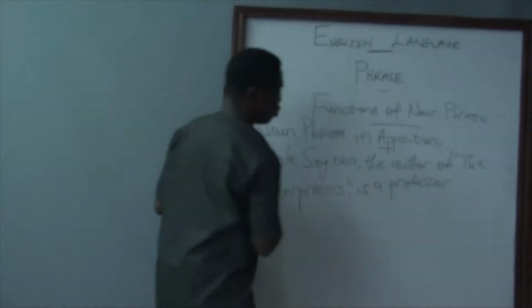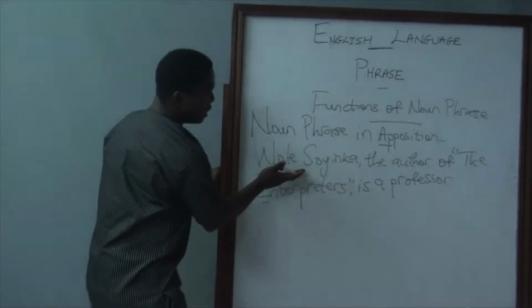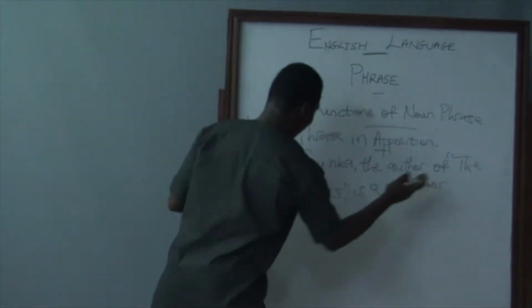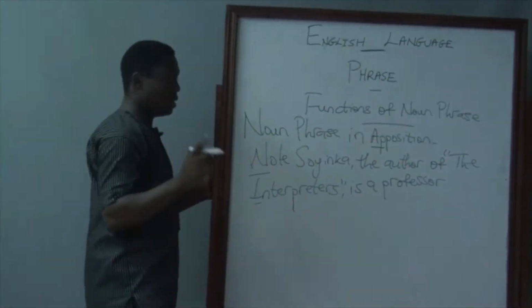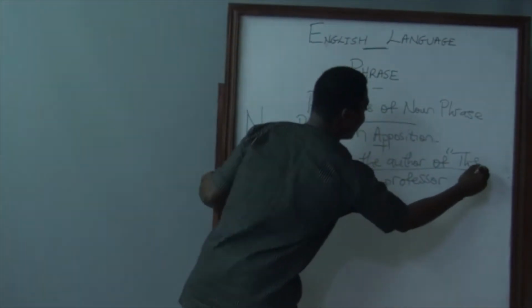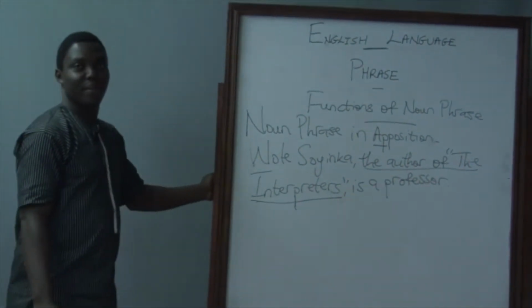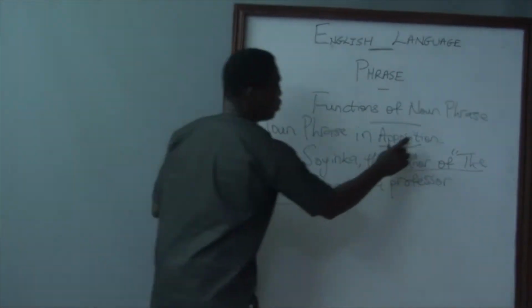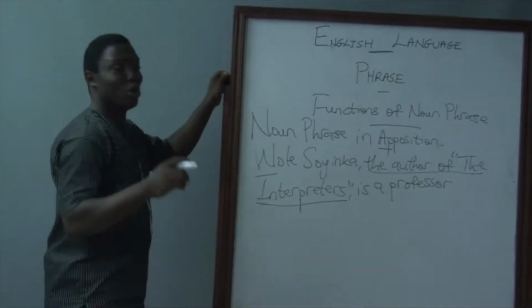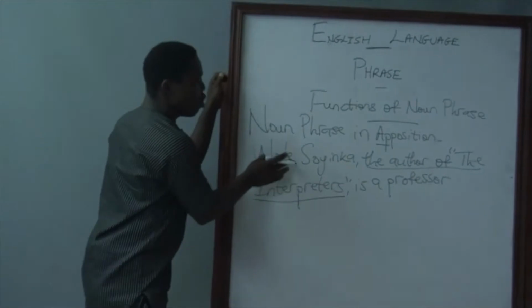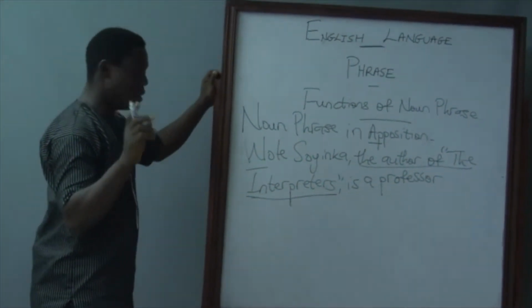So either of the two, either Wole Soyinka or the author of the interpreters, when underlined, will be in apposition to the other. Remember, I said apposition means allocating or allotting two roles to one person or thing.